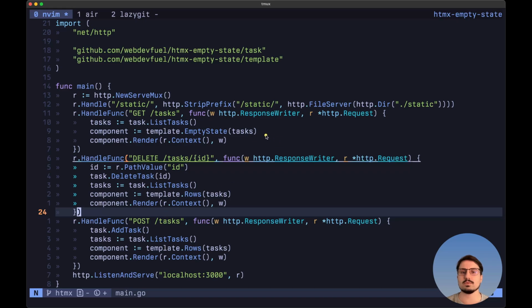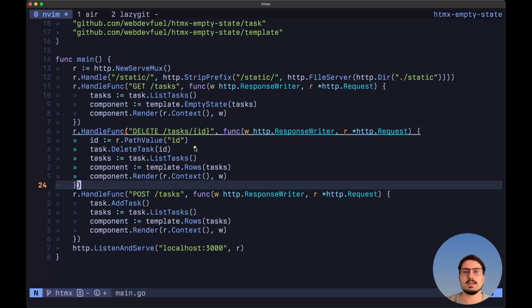We have this one that will render the initial list of tasks, which is the exact same thing as we had previously. Inside the delete route, we not only want to grab the ID from the path and delete the task, but we also want to re-render the list of tasks again. And then we want to render this rows component.